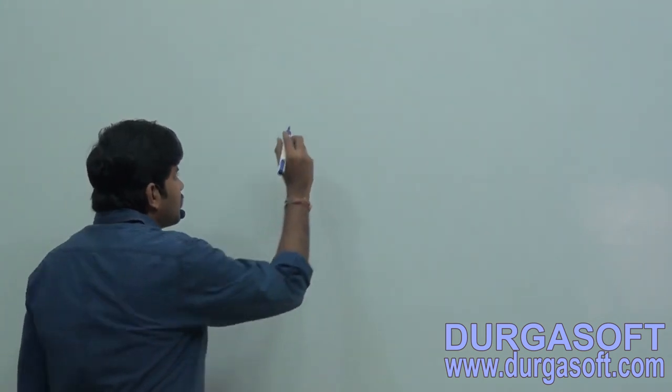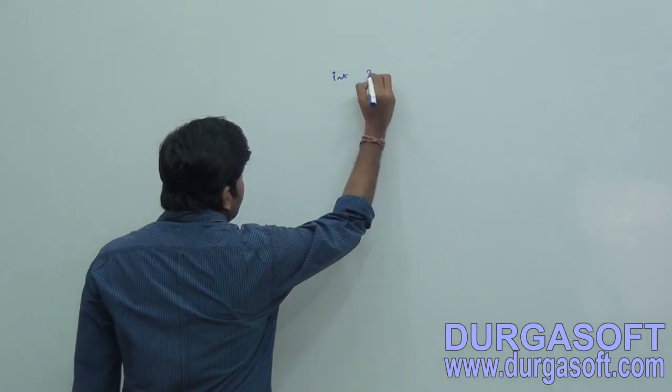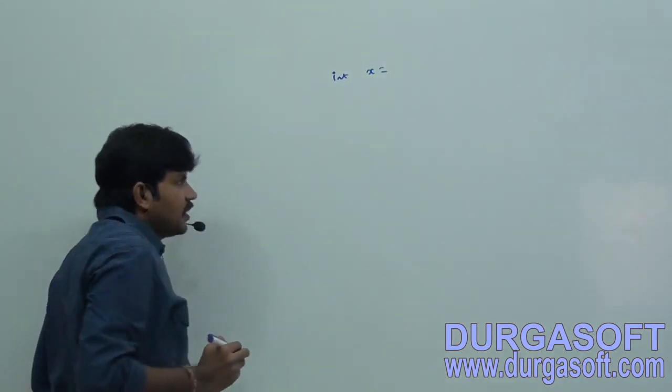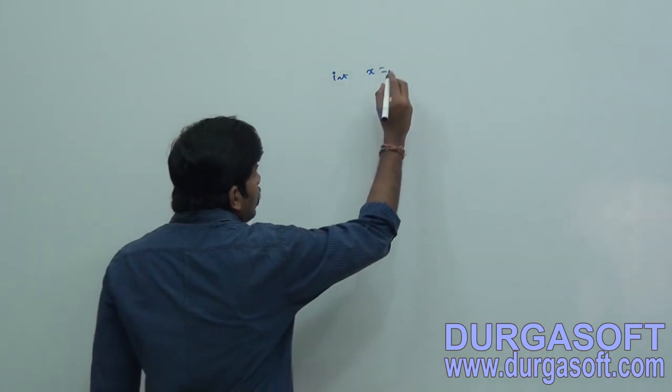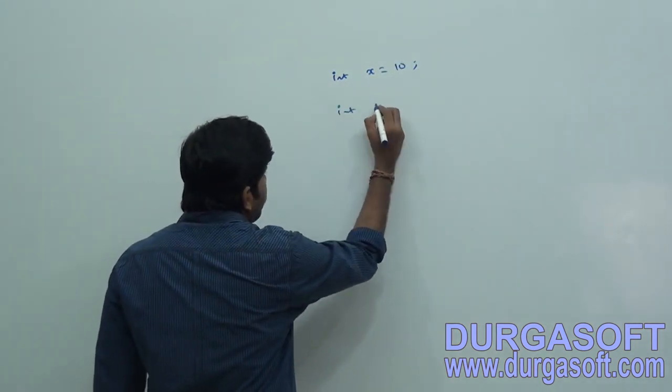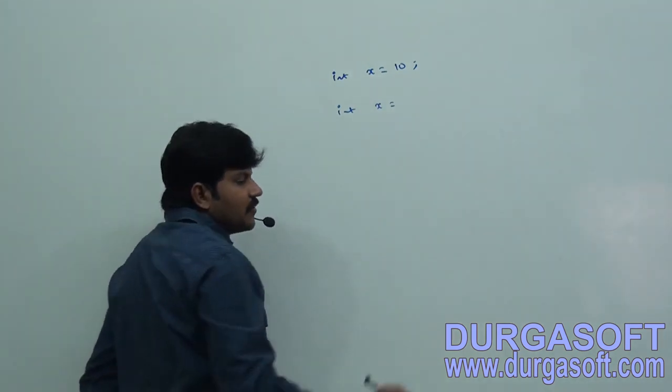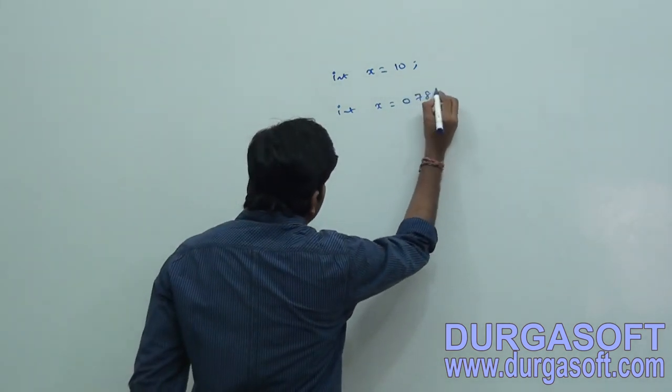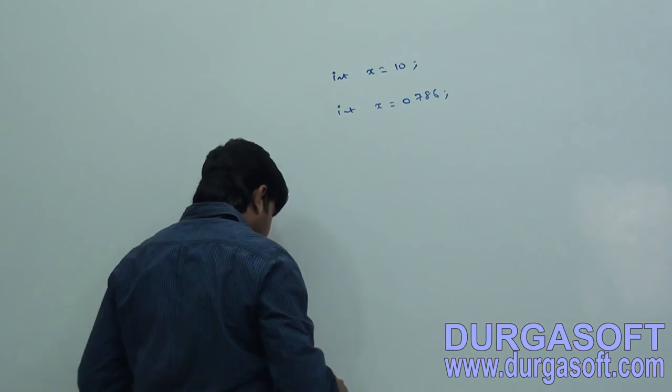Now, from this discussion, what possible questions can we expect in the exam? One possibility: I am taking int x = 10. Valid or not? Next, int x = 0786.